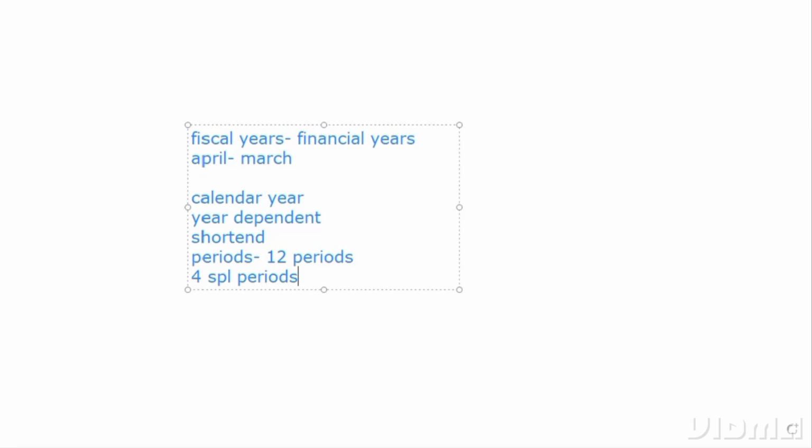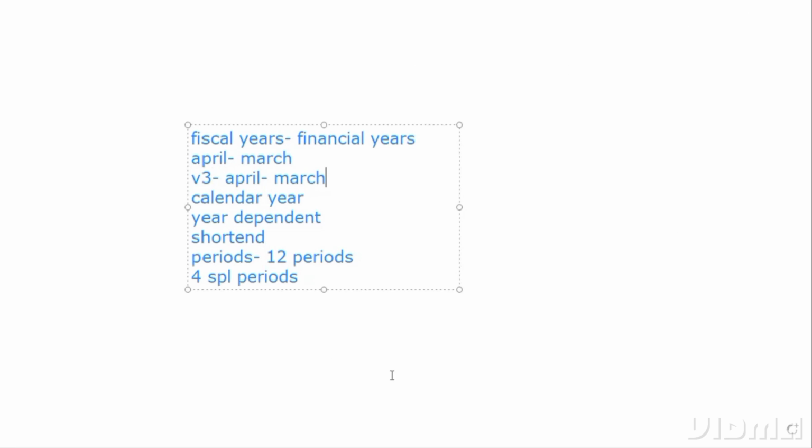Now we'll see how we do fiscal years in the SAP system and how this April to March can be configured. SAP has given a default fiscal year variant, denoted by 2 digits. For India, the standard SAP fiscal year variant is V3, which is from April to March. Now I'll show you in the SAP system how we can configure these things, what the 3 variants look like, and what these periods and special periods are.